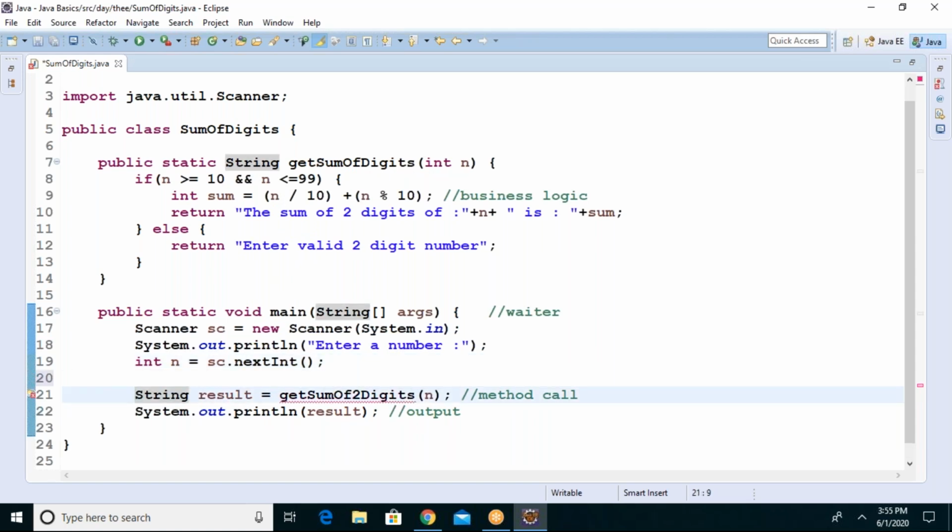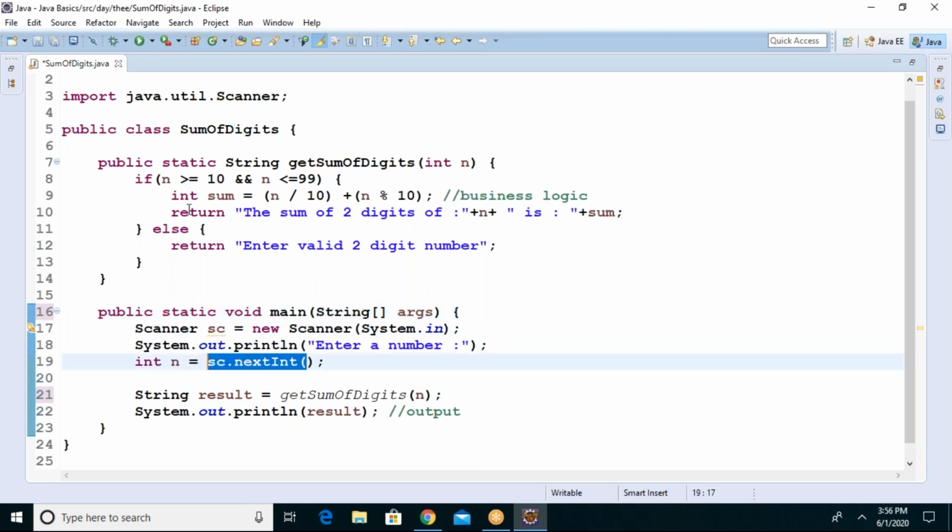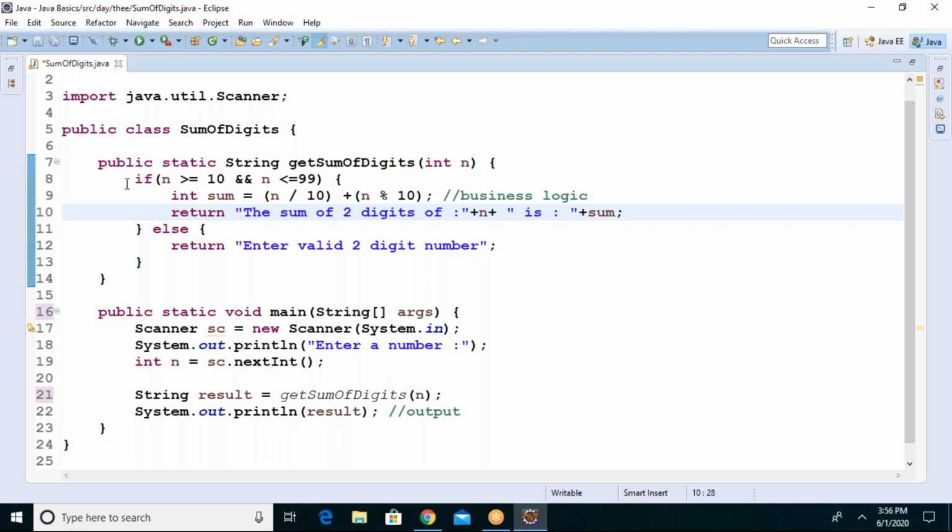That's it. Now send this number to get sum of digits and ask to calculate the sum of digits. Do you know how many digits there are? I don't know. If user gives a 3-digit number, it has to calculate for a 3-digit number. If user gives a 5-digit number, it has to calculate for a 5-digit number.